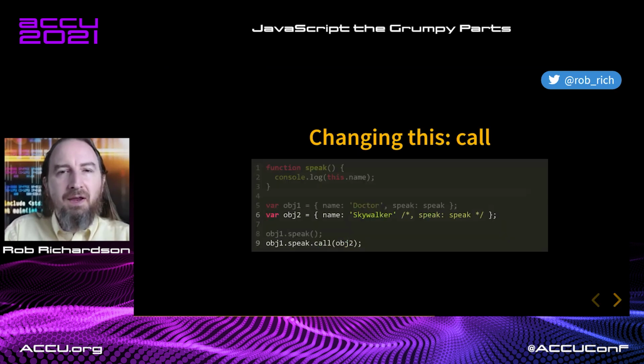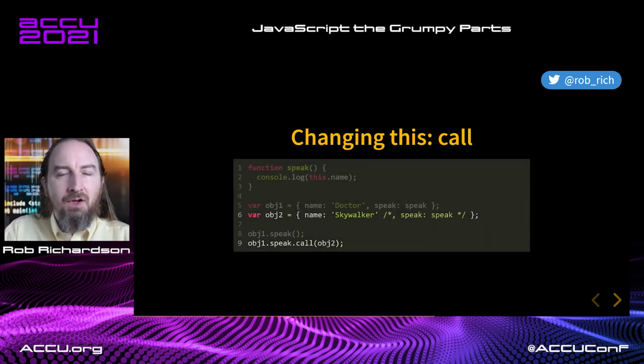Let's take a look at mechanisms that we can use to change this. Call is a great way to be able to pass the this that we want to specify. So when we say speak.call, we can pass in what we want this to be. So we've got a speak, and that's as expected. We've got an object 1, and it does the thing.